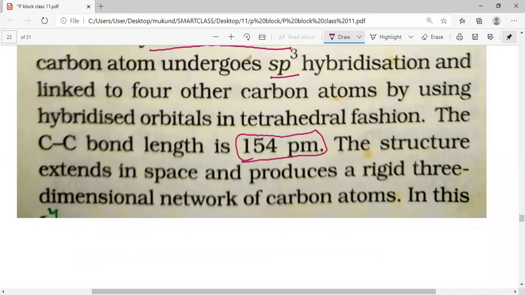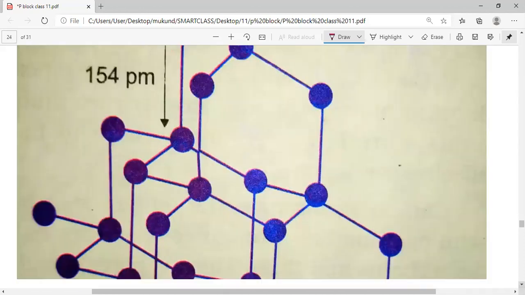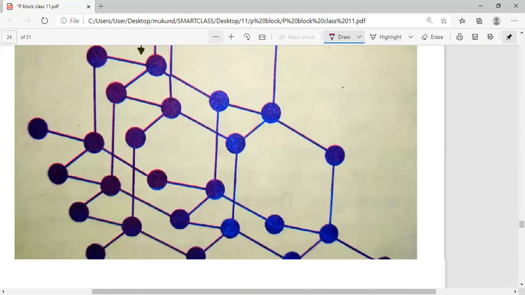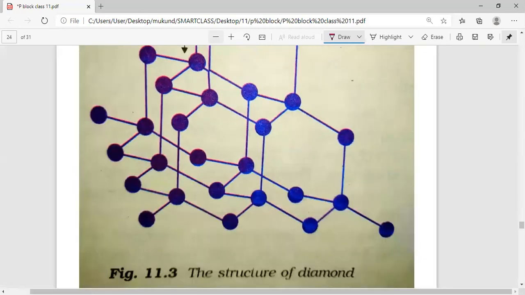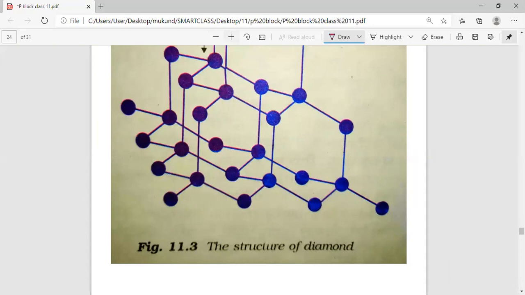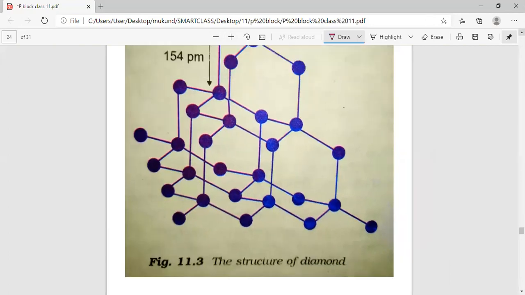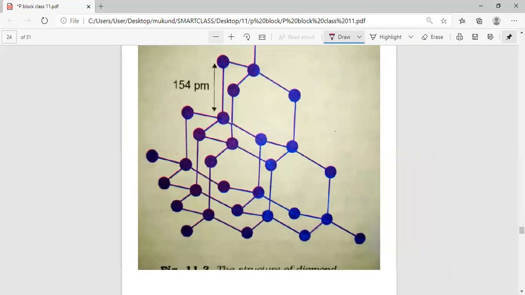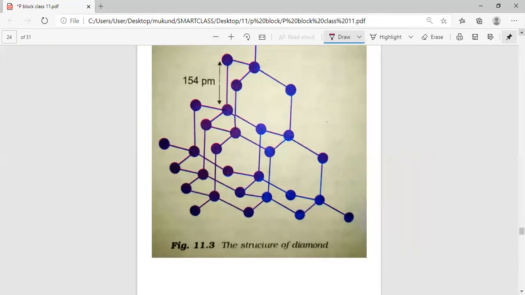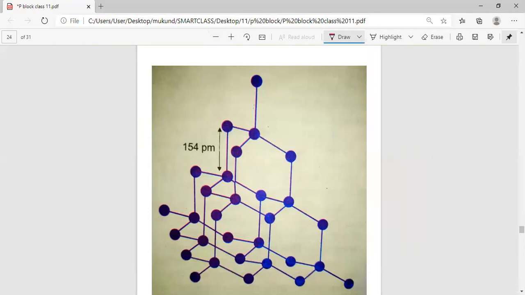The structure extends in space and produces a rigid three-dimensional network of carbon atoms. I hope you can see this rigid structure of carbon atoms. Let me show you. Is it there on your screen? Can you see the structure of the carbon atom? Yes, sir. Very good, my dear students. Thank you for the reply. So you can see that this one carbon is bonded to the 1, 2, 3 and 4 other carbons with sp3 hybridization, and the shape is tetrahedral.